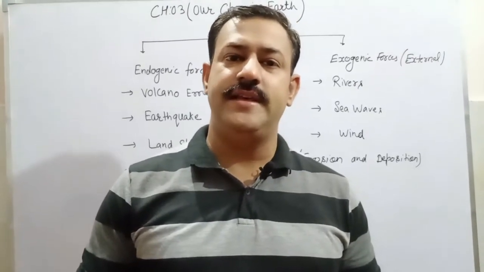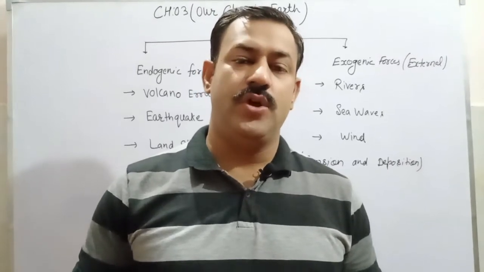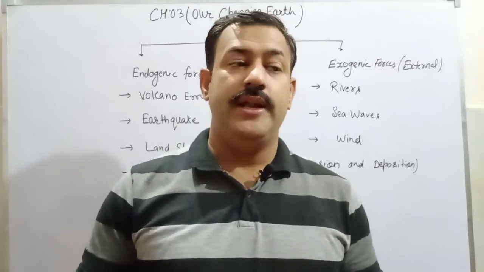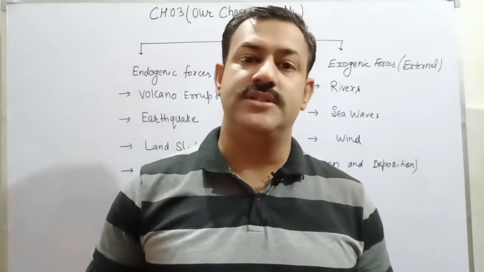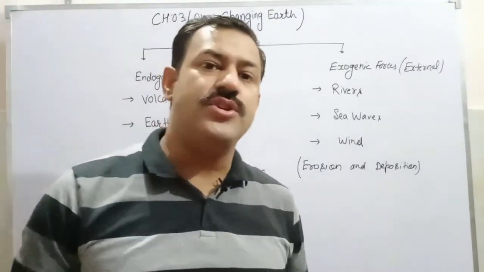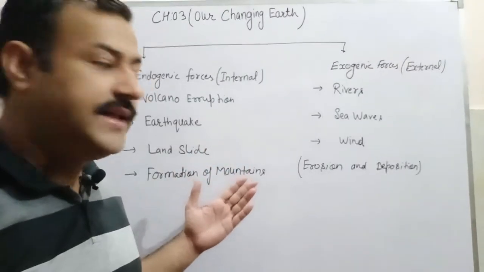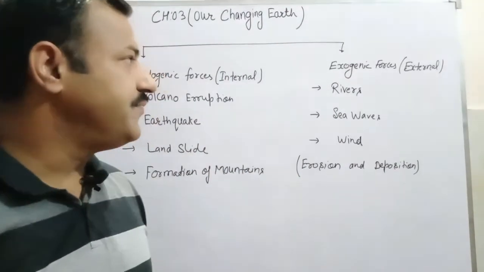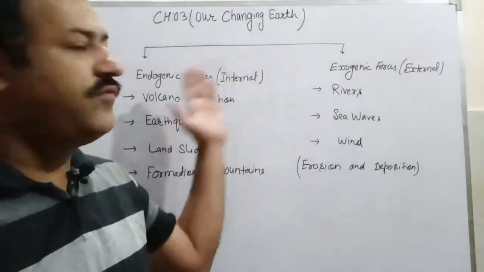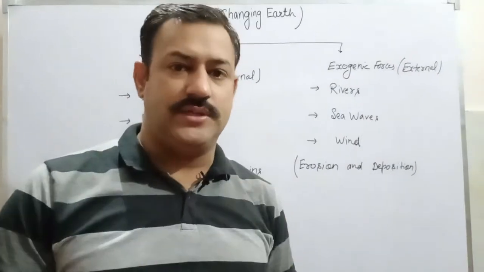And friends, in this series of lectures we are reading class 7 geography, chapter number 3, Our Changing Earth. In our earlier lectures we have already learnt some endogenic forces, and in the continuation of this series we will still read about other endogenic forces and the formation of different landforms. I believe you have an idea that these two kinds of forces are working to shape or reshape different landforms on the earth crust.